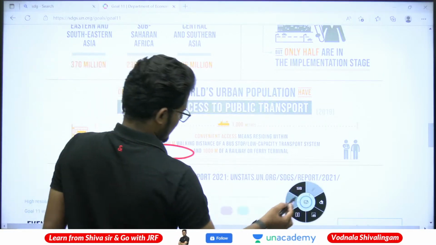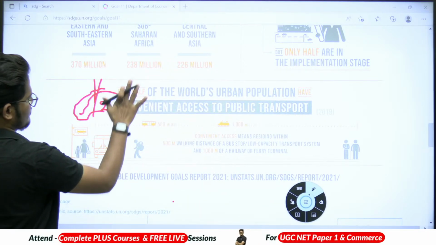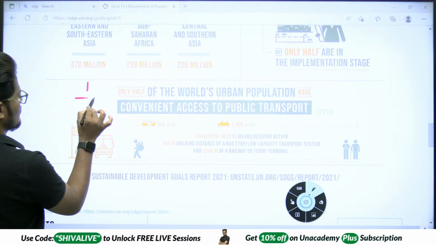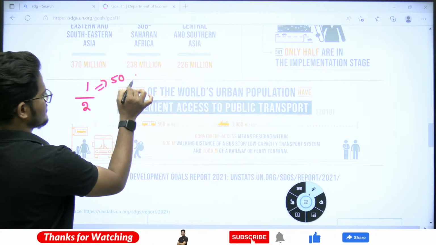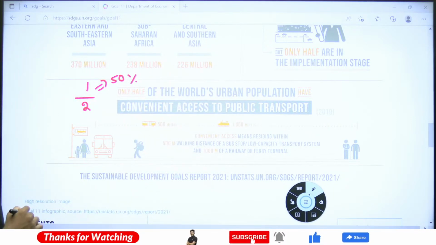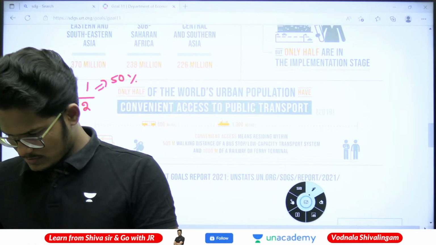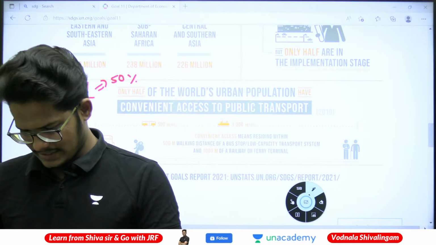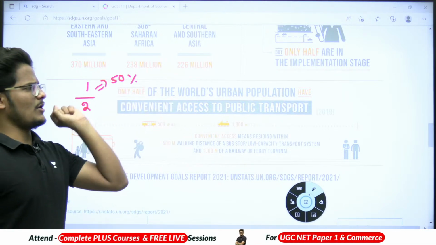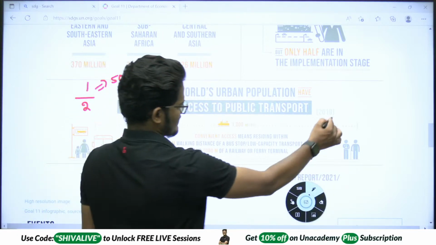Look again, there is data related to this. One half, 1/2, which is also 50%, you can write. Of the world urban population, only 50% have convenient access to public transport, as per the 2019 metrics.